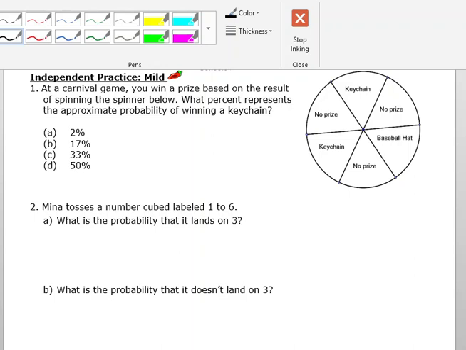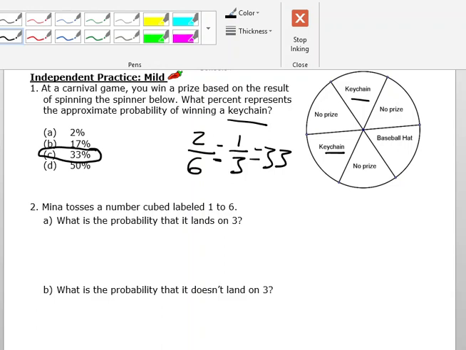All right. So what is the chance of winning a keychain? I know that my denominator here is going to be 6, and I have a keychain here, and a keychain here. No prize, baseball hat, no prize. So my chances are 2 over 6, which is equal to 1/3, which we know is equal to 33.3 repeating percent. Over here, they have it as 33%. All right, so there's a 33% chance.